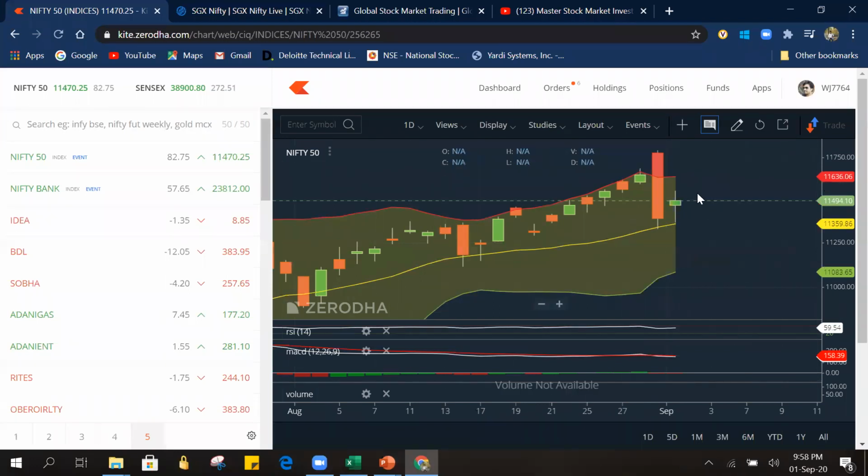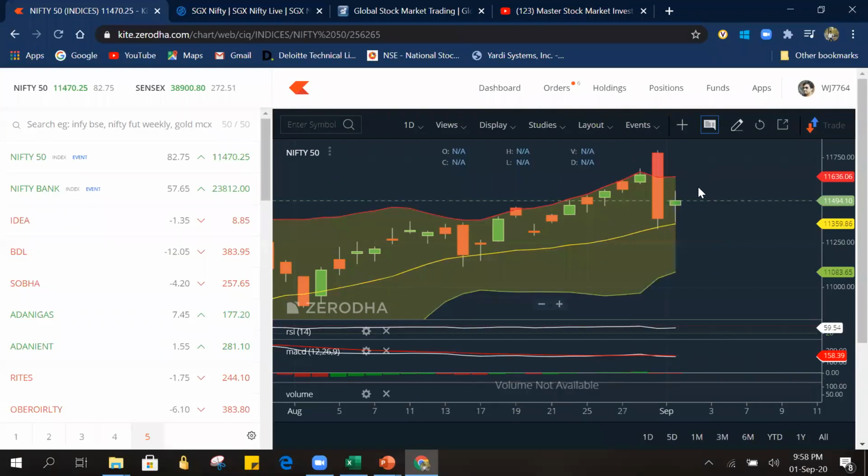Tomorrow I am expecting a spinning top on the upside if the market opens with a gap up, and if selling pressure starts, there is going to be a shooting star, like this hammer when you reverse it. That kind of thing may form, and if a shooting star forms, again the market may look downwards.